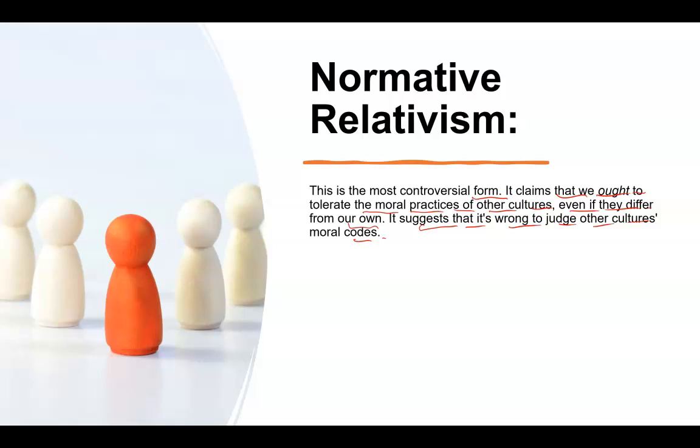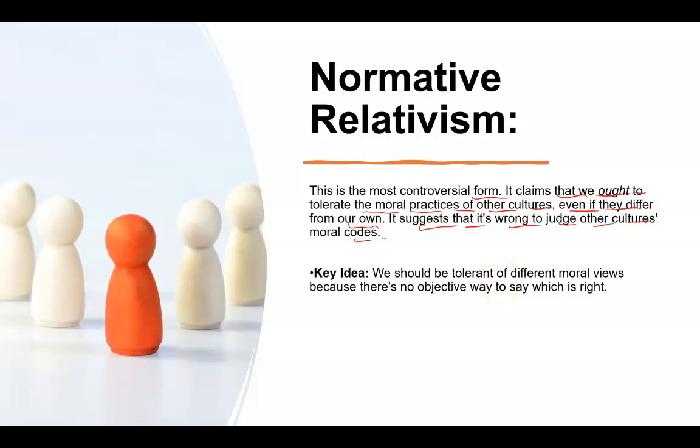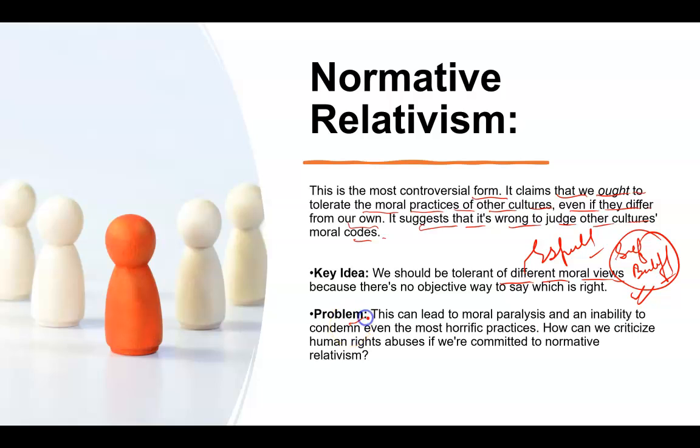And we always try to differ from other people, other contexts, other cultures. So what is the key idea over here? The key idea is we should be tolerant to different moral values. We need to respect. We should not impose our self-belief or our ethics on others, right? We should respect other ethics also, right? They should have their own logic. They should have their own context, right? We should respect that.